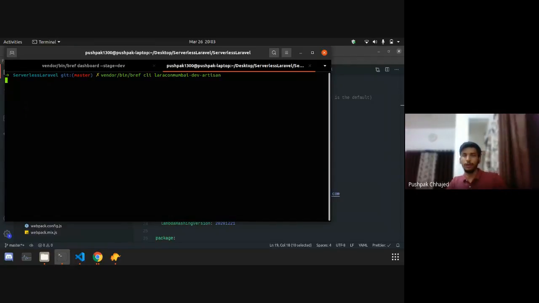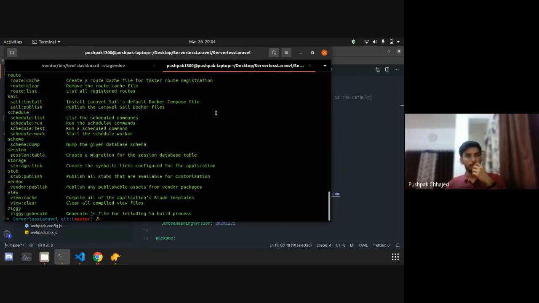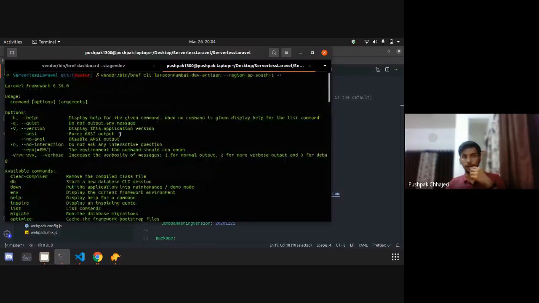So we will be copying and pasting. By default, this command uses the region US East 1. So we have to specify the region, which is AP South 1. And after that, I want to add this command. So you can see this is currently running on the Lambda.